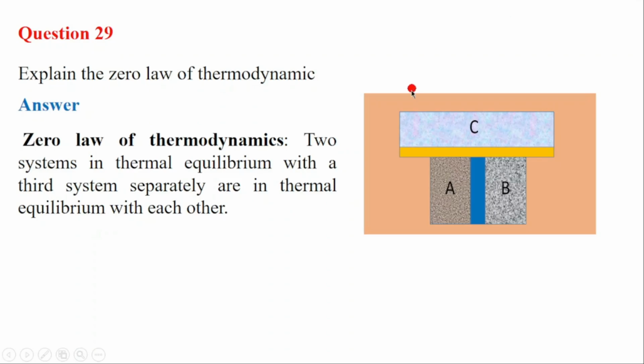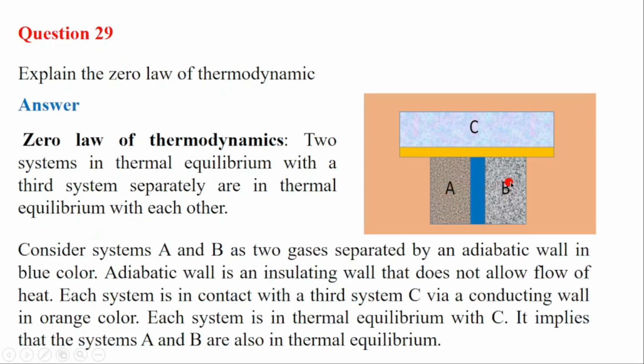Consider a system A and a system B, and A is separately in equilibrium with C. B also is in thermal equilibrium with C. The zero law of thermodynamics says that A and B will also be in equilibrium.